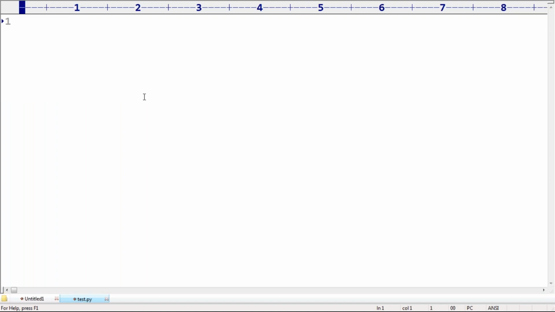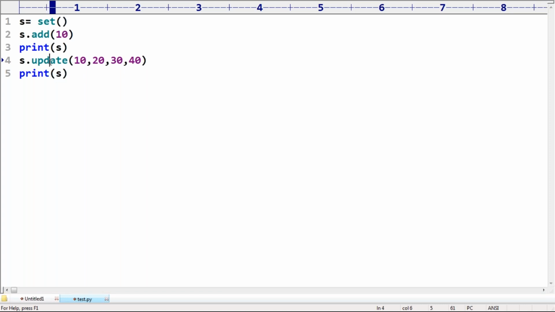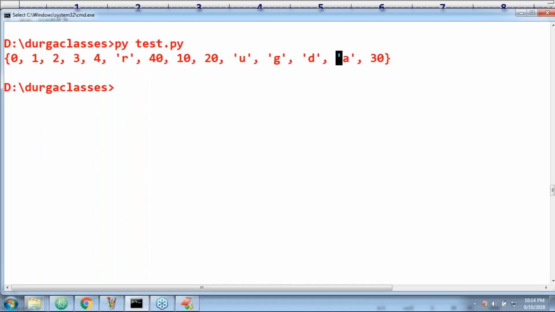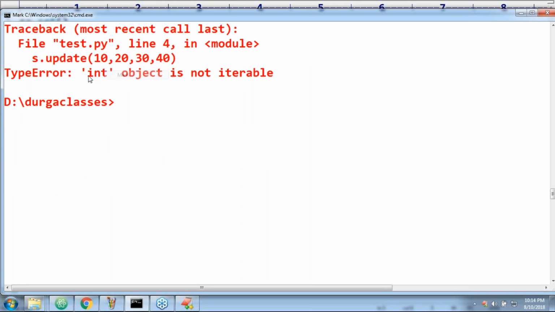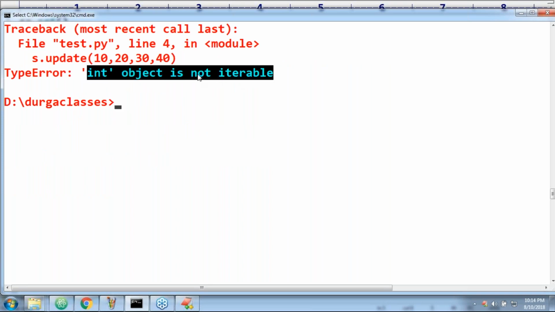Already right there. Sir, here just observe the update. This is the first argument, second argument, third argument, fourth argument. It is always expecting iterable objects, sequences, but not an individual element. You are providing an individual int value which is not a sequence, 20 which is not a sequence. That's why immediately it is going to throw an error: int object is not iterable.